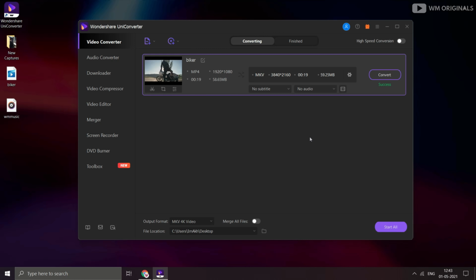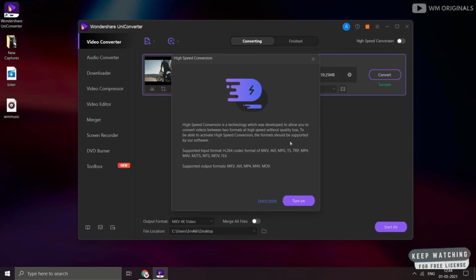Now as you are watching till now, I have a pro tip for you. Wondershare UniConverter also comes with high speed conversion mode. Just turn this toggle on and you can convert videos at 30x faster speed. You can also read all about high speed conversion here.